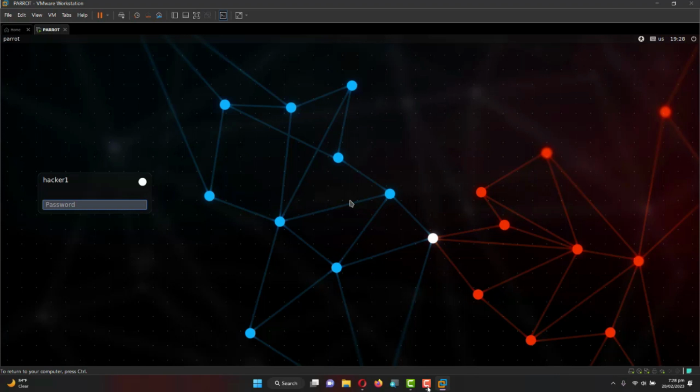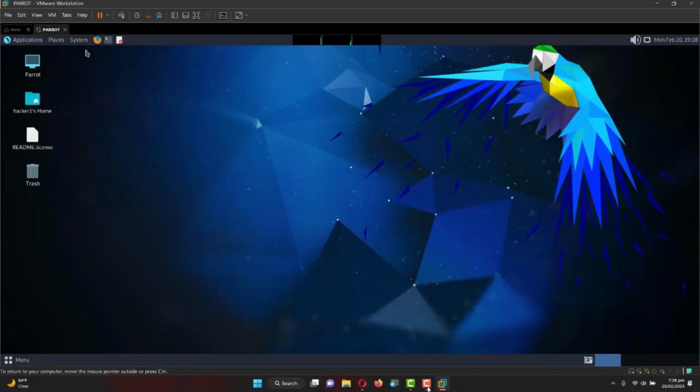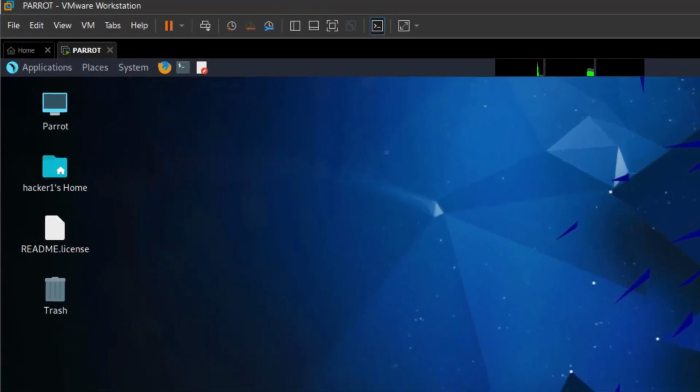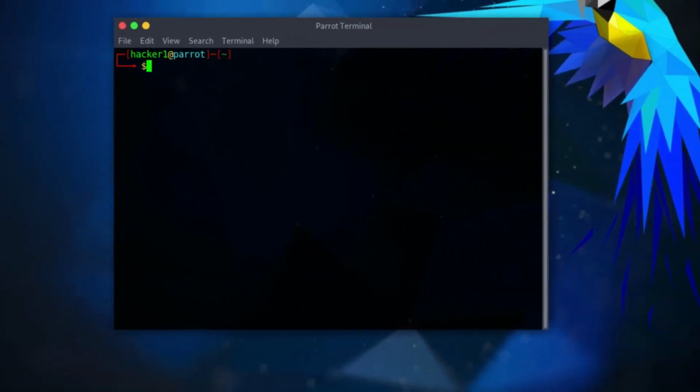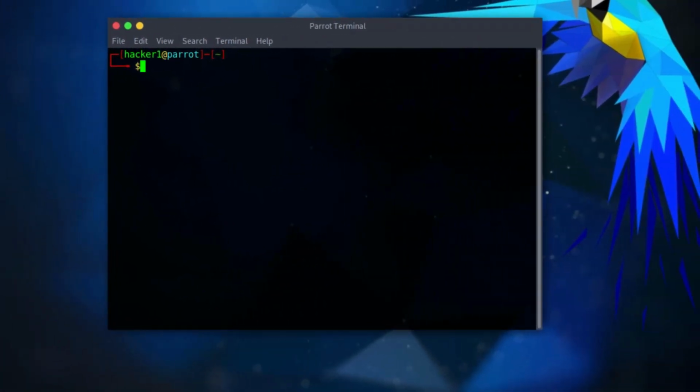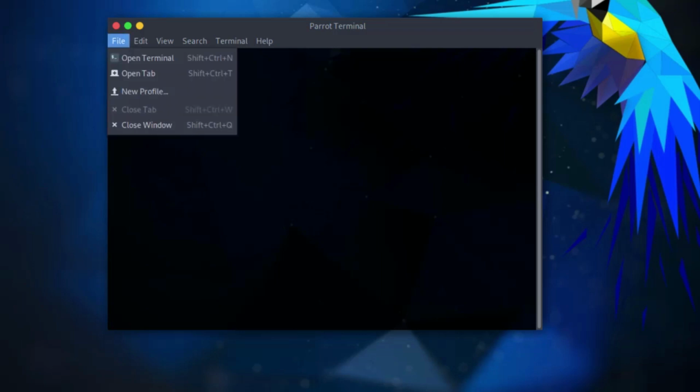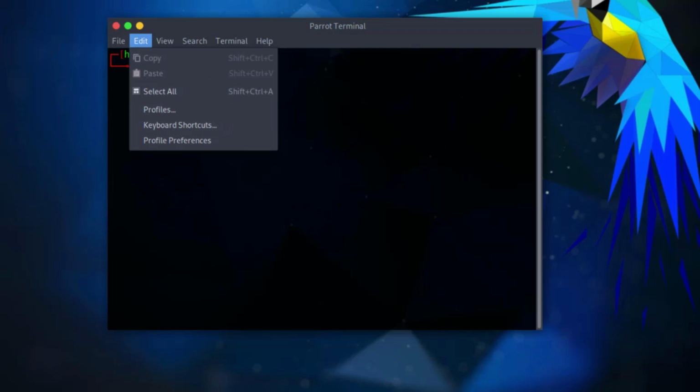All right, so I need to log into my Parrot OS. Okay, so as you can see, our installation is done. So here you need to go into your terminal. Now, if your terminal display is too small, I can go to edit, then you go to profile preference.